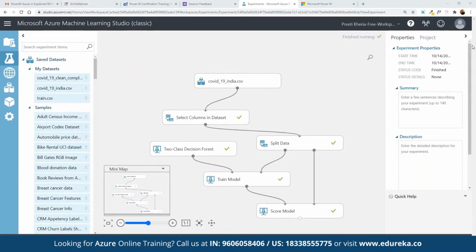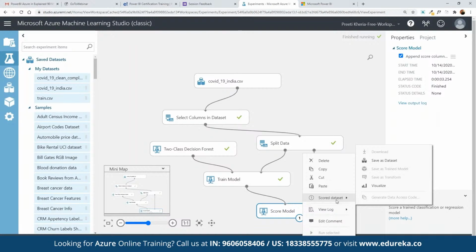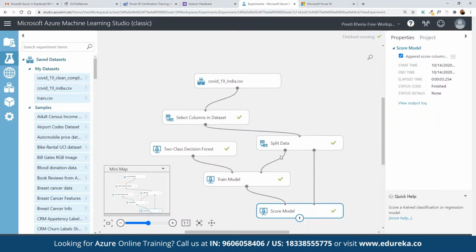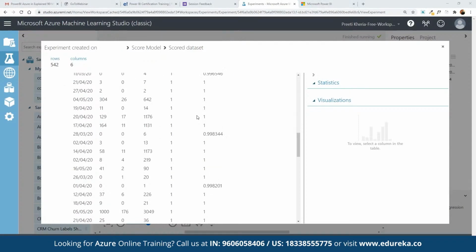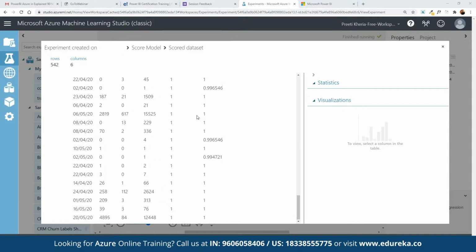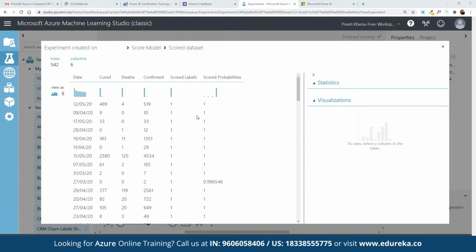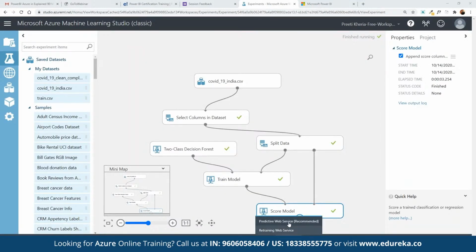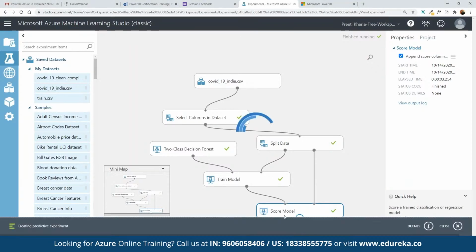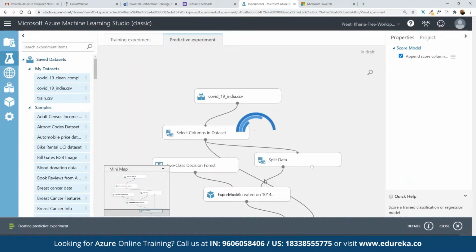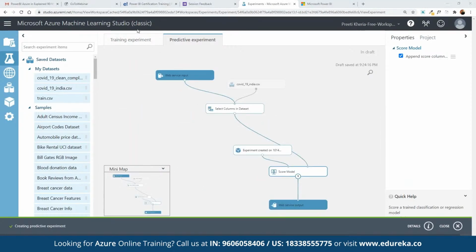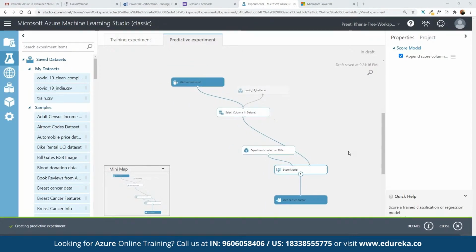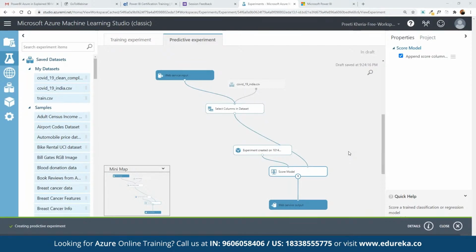Now if we want to visualize, we can right click on it, click on score data set, and visualize to see the score-based distribution that has been derived for each and every data point we have defined. Here we can set up the predictive web service, which is currently recommended. As you can see, the entire model is going to be defined and deployed for creating the entire predictive experiment, which is currently being deployed automatically.